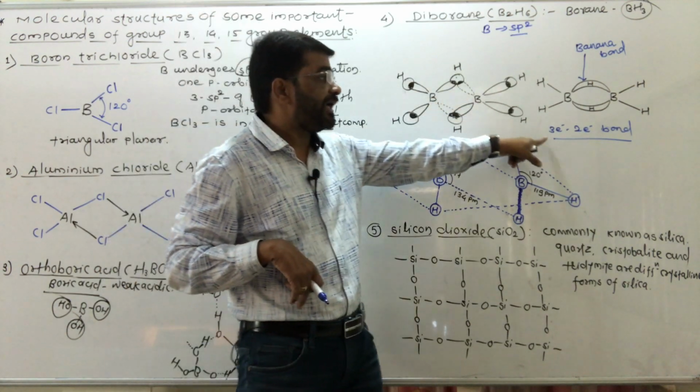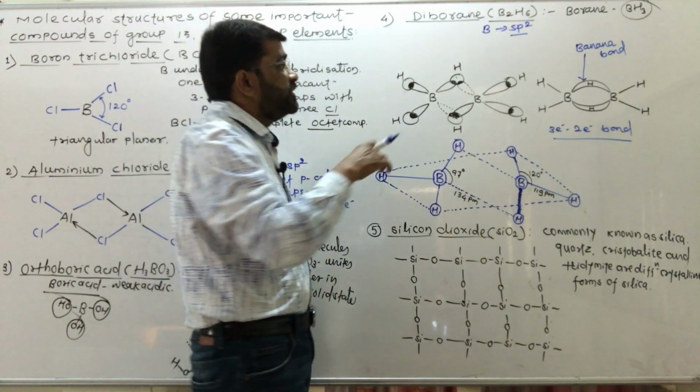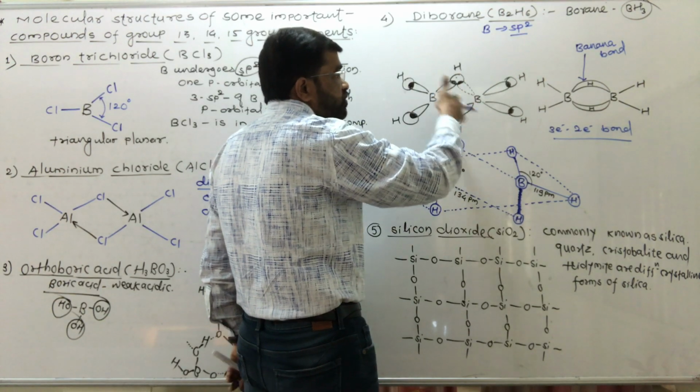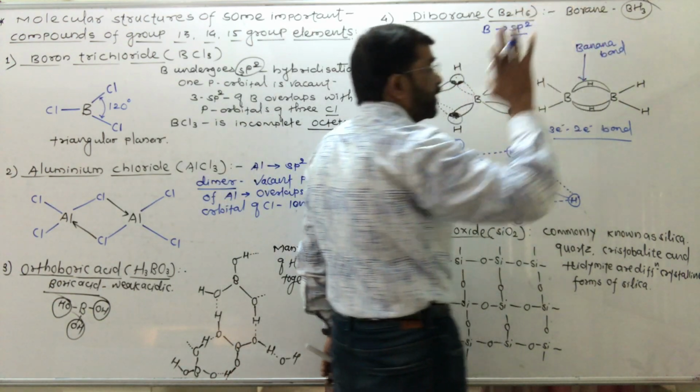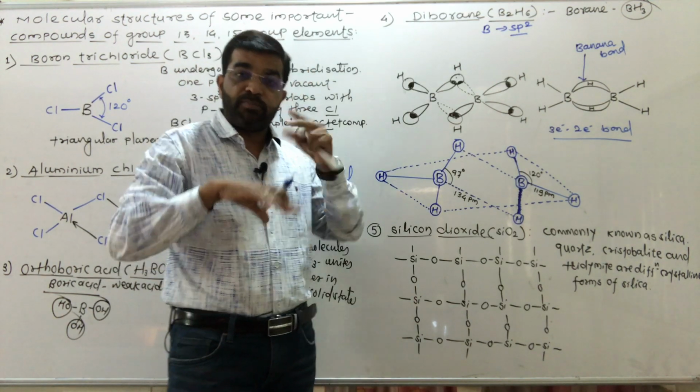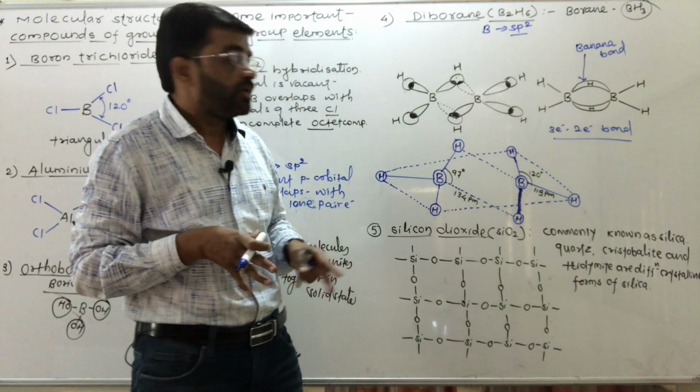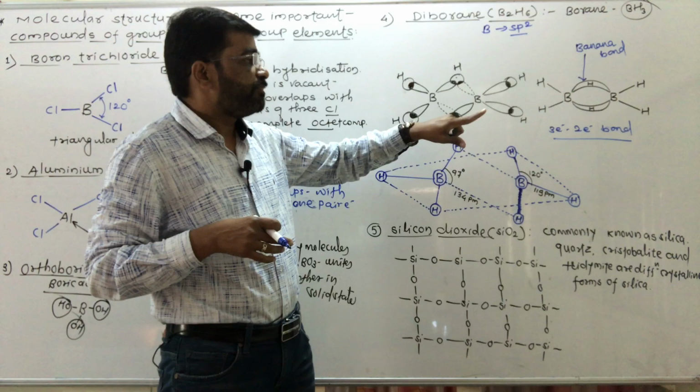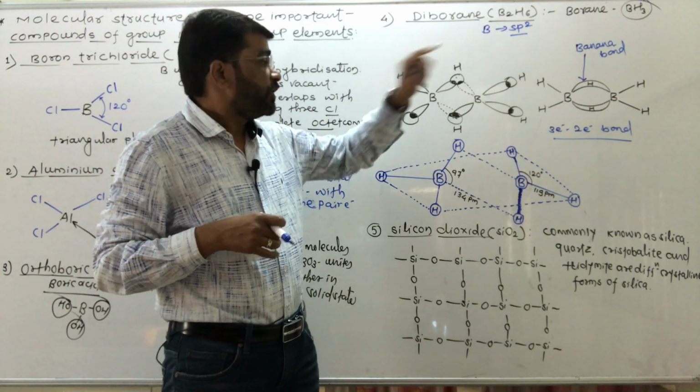This bond formed is known as the banana bond, and by banana bond formation 2 units of borane combine together,